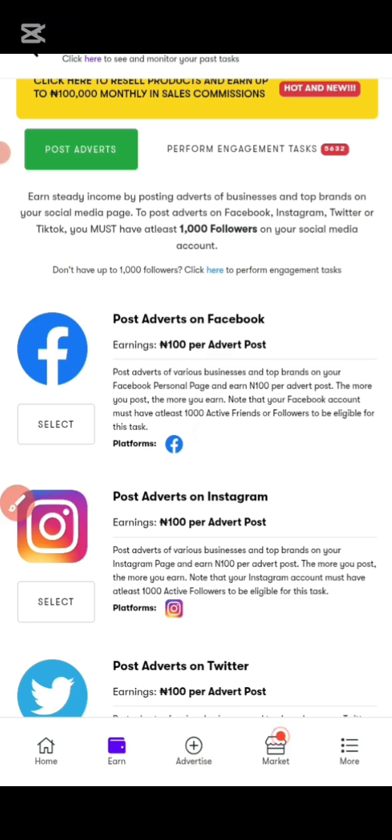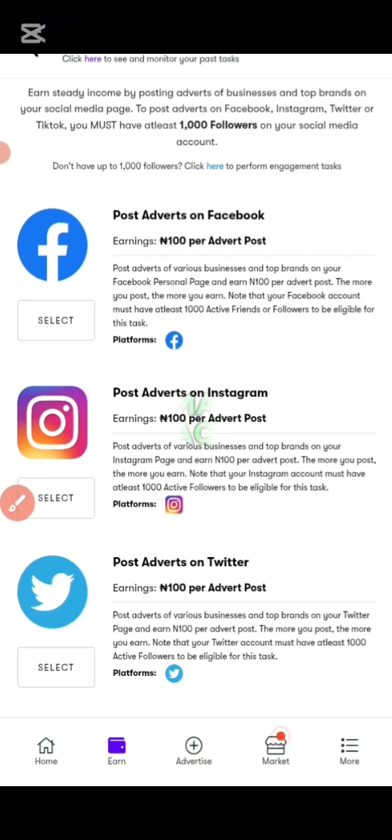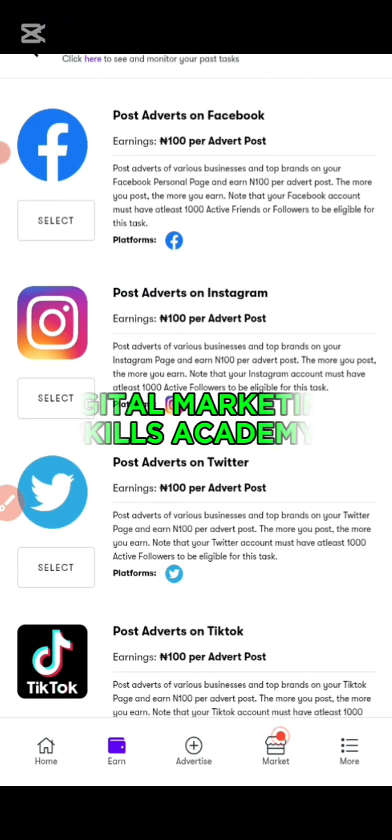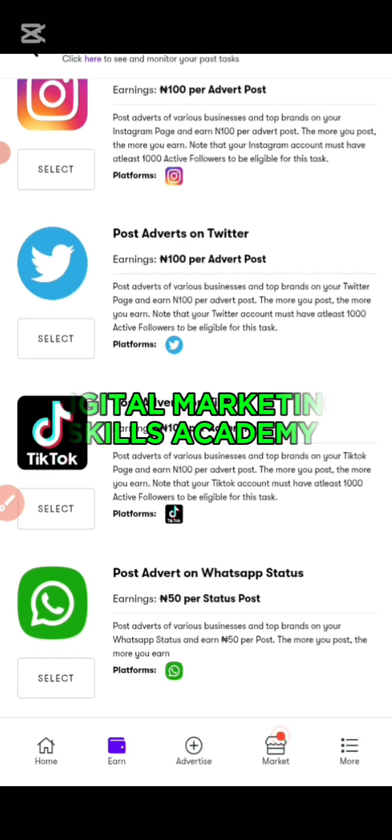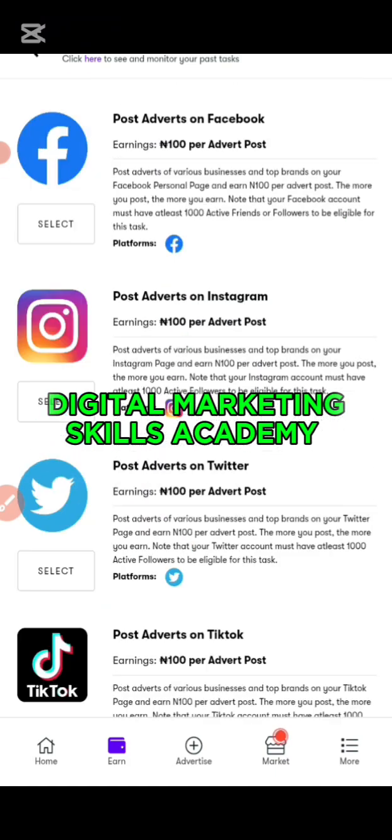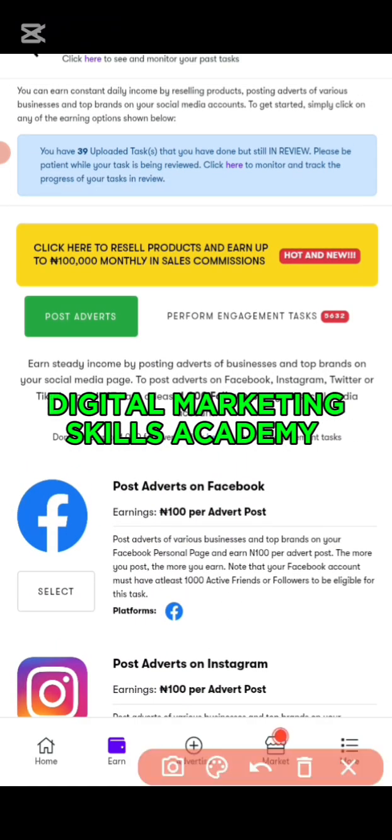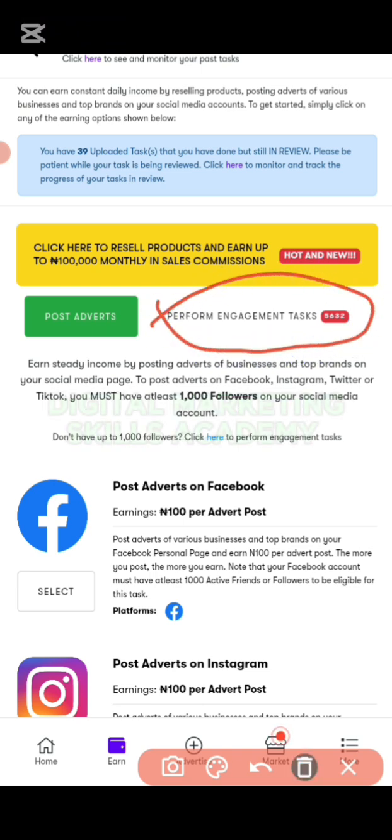That's how it works, and you must have up to like 1,000 active followers on your page before you can be able to post on your Facebook page. Even Instagram, Twitter, TikTok, everything. WhatsApp is 15 naira per post. So that's how it works. Now let's come to the interesting part. This perform engagement task, let's click it.